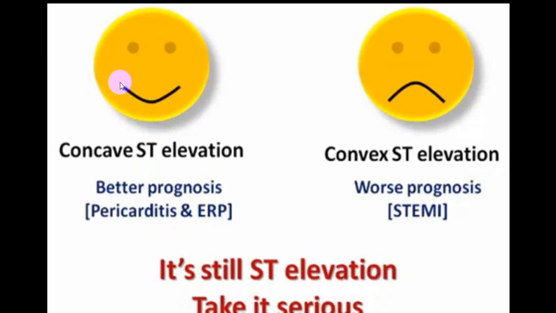So we always say concave ST elevation always has a better prognosis because they are usually non-ischemic. Classical examples are pericarditis and early repolarization. While convex is usually STEMI, and being STEMI, if not diagnosed, if not treated, if you don't do revascularization, or even if revascularization is done and it is not successful, it will end up with complications. So whenever there is ST elevation, do take it seriously and follow properly.